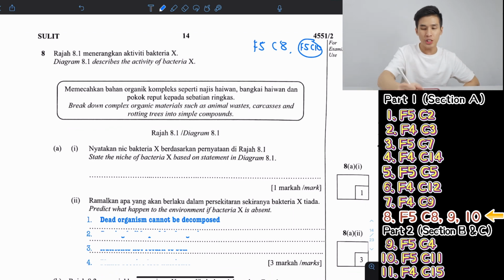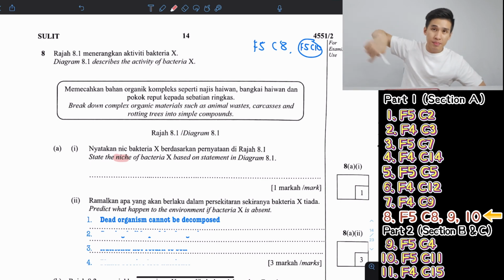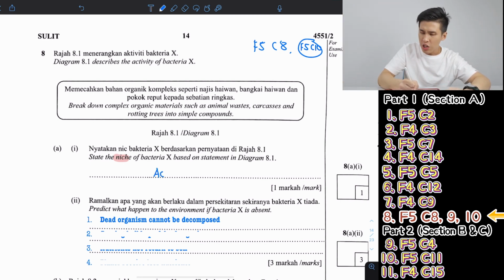So the niche meaning the role. Meaning the role of an organism in the ecosystem. So bacteria, they only have one role. They act as a decomposer.